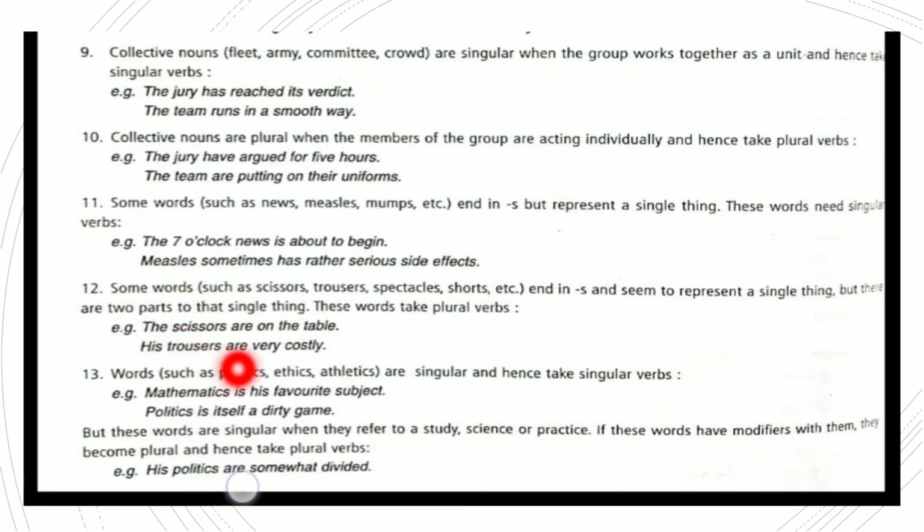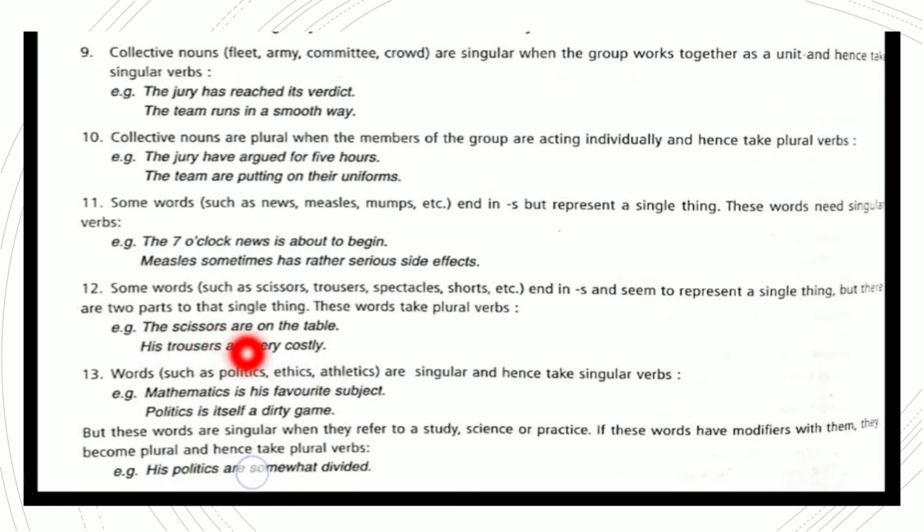His trousers are very costly. Though there are two parts to a single thing, here it will be a plural verb. The scissors, because it has two parts, are on the table. His trousers are very costly.